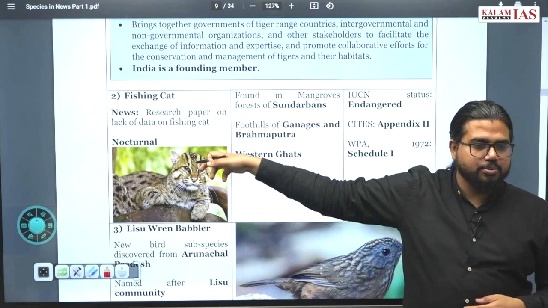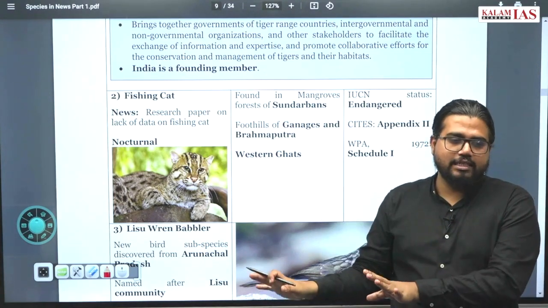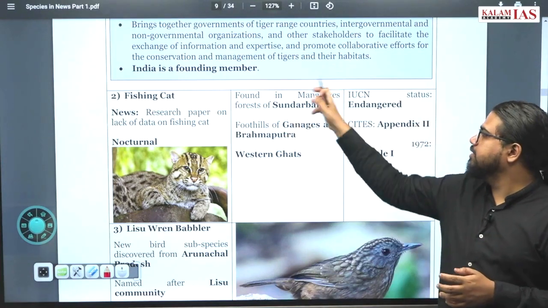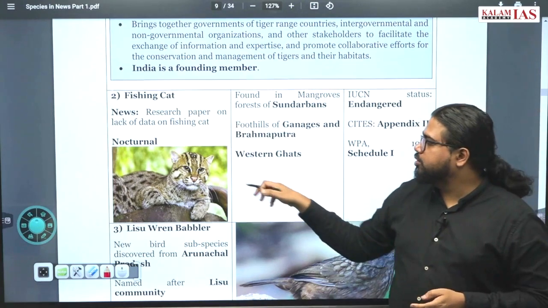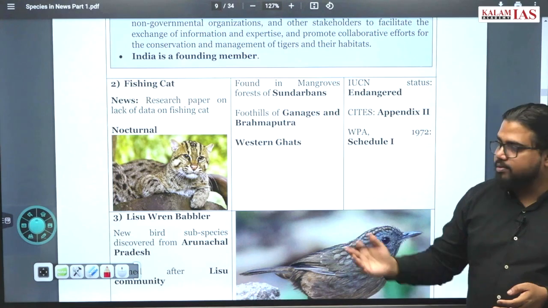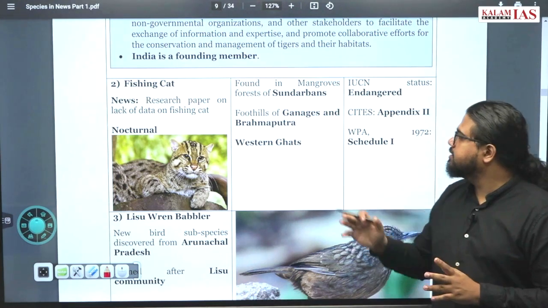Tiger is also a cat species. Fishing means it will be associated with some water bodies. It can be in the coastal regions mostly. So Sundarbans is one of the most prominent areas where you find this fishing cat. It's a nocturnal animal. Foothills of Ganges and Brahmaputra also have this fishing cat. Western Ghats also have some population of this fishing cat.